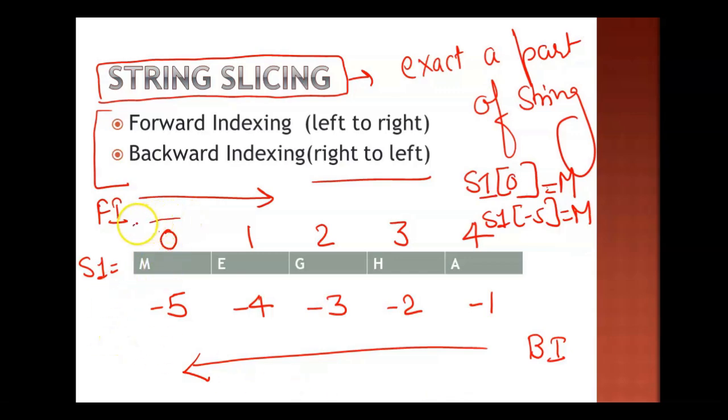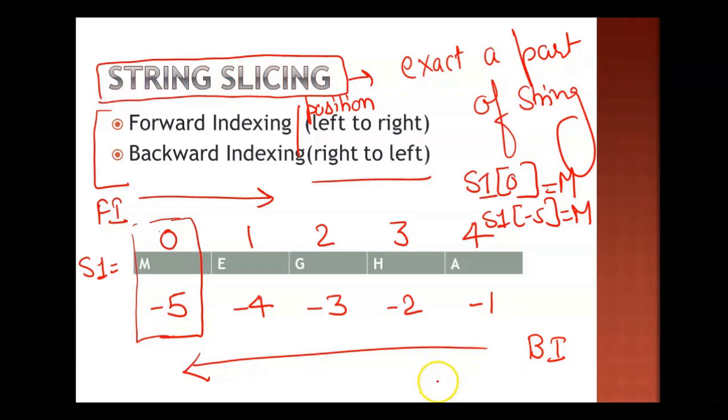So actually the single character has two index values with respect to the concept of forward indexing and backward indexing, right? So what you have to remember, the forward indexing is working from position or index 0. Indexing is also called position, right? So forward indexing is starting from 0. Backward indexing is starting from -1. This is the main thing you have to remember.